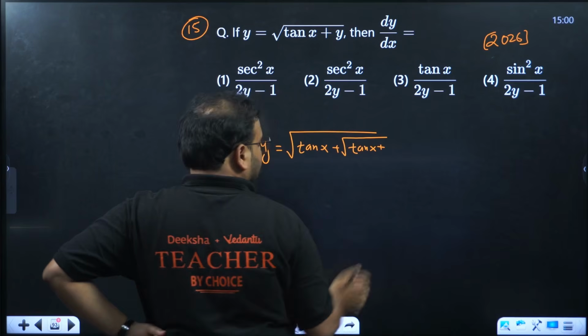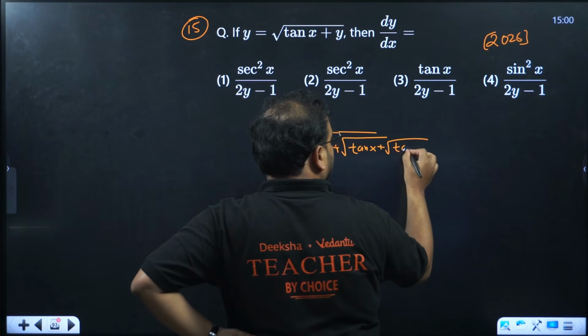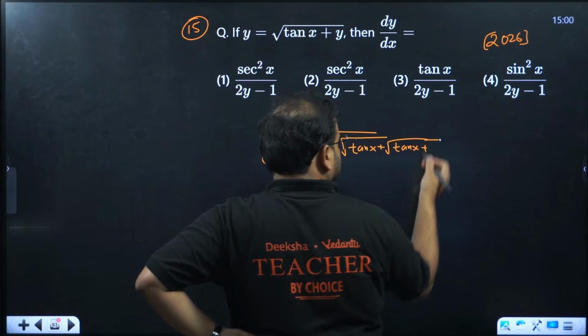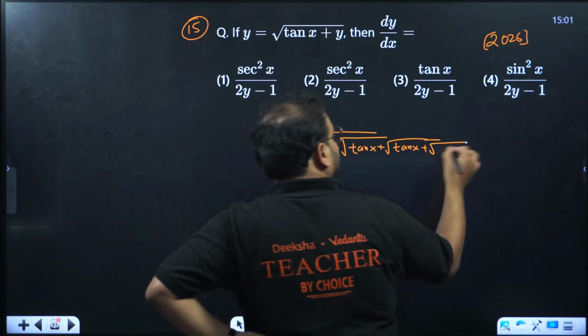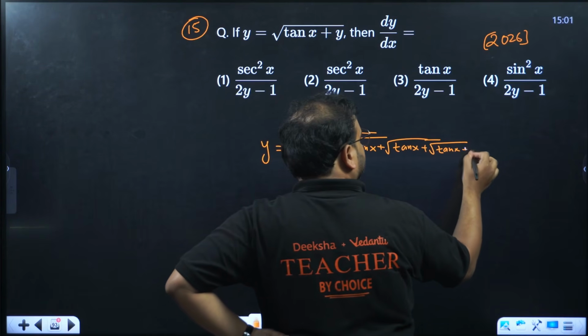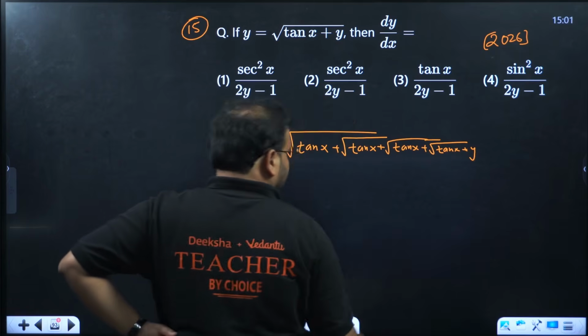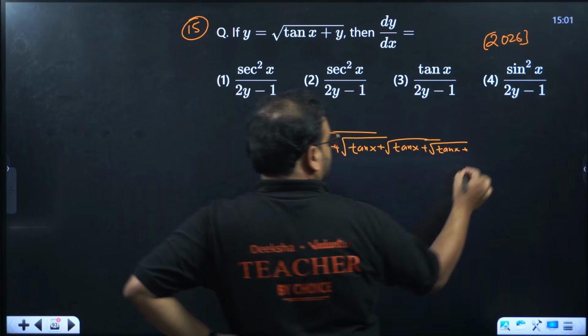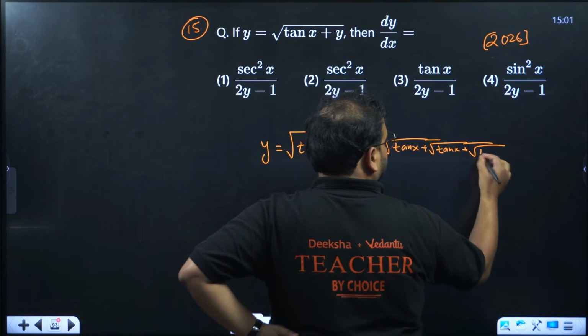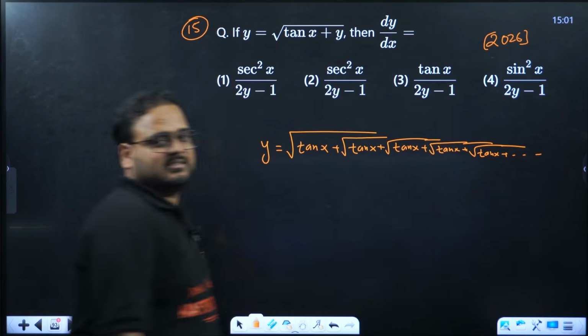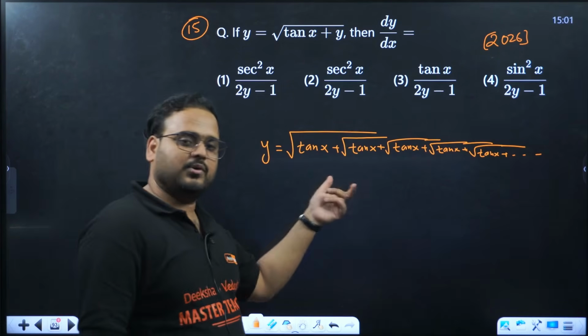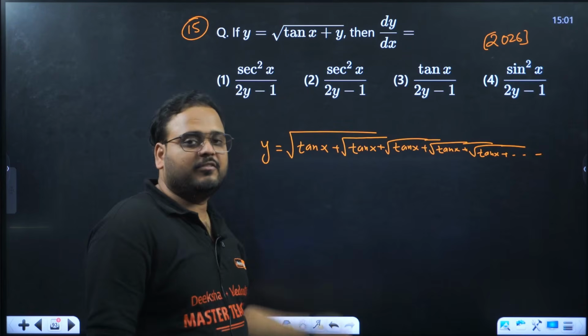So remove y, you will have the same thing. Again remove y, you will have the same thing.